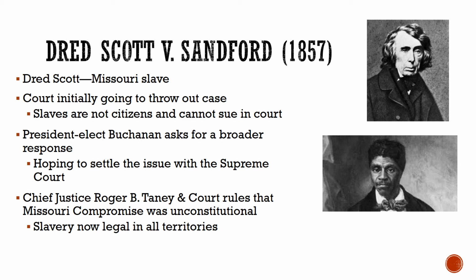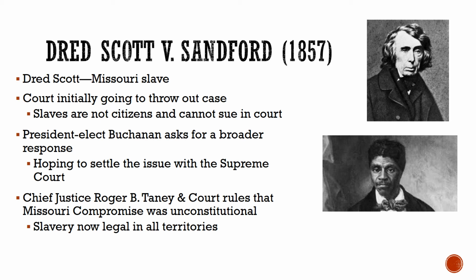So initially, the Supreme Court is going to throw out this case on the argument that slaves are not citizens of the United States and cannot sue in court. But President-elect James Buchanan, that's what we call the president between the time when he's elected and when he takes the oath of office. So during that intermittent period, he is president-elect. So President-elect Buchanan is looking to solve the issue of slavery in the territories once and for all. And he's hoping that the Supreme Court will take this off his hands.